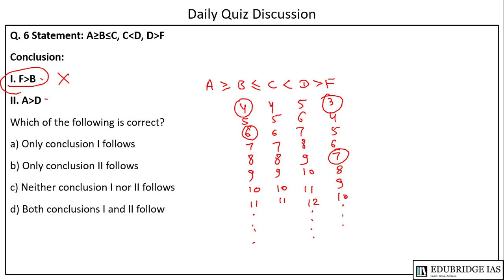Now A is greater than D again, so since A is greater than or equal to B, it can be 5, 4, 5, 6, 7, 8, 9, 10, 11, and so on. So for these two values, A is less than D, so this conclusion is also wrong. So the answer to this question is C.